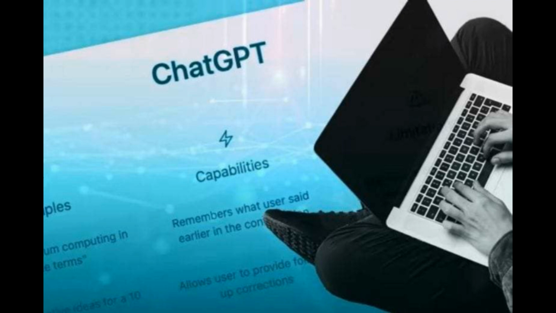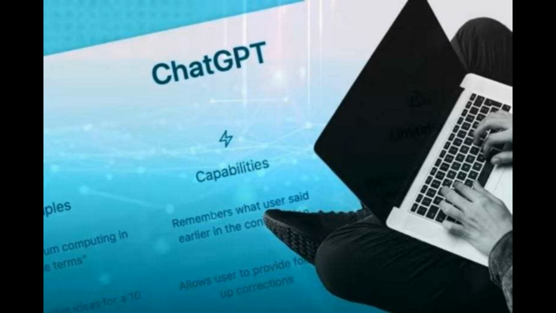Improved accuracy. While ChatGPT is already quite accurate, there is always room for improvement. One potential direction for improving accuracy is to continue to train the model on larger and more diverse datasets, allowing it to capture even more of the complexity of human language. Another possibility is to develop new techniques for fine-tuning the model on specific tasks, such as incorporating feedback from human users to help the model improve over time.